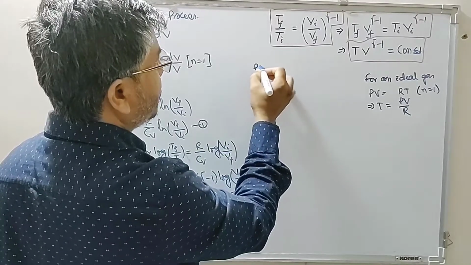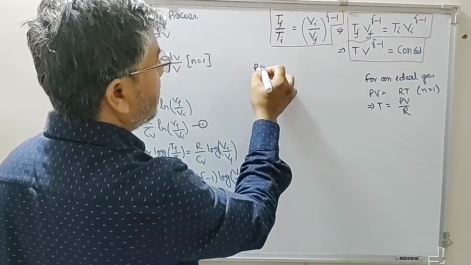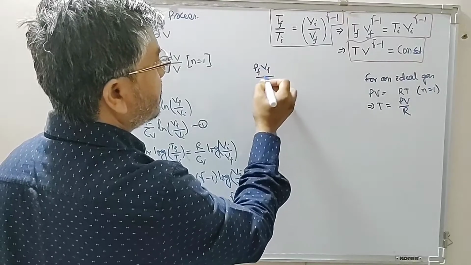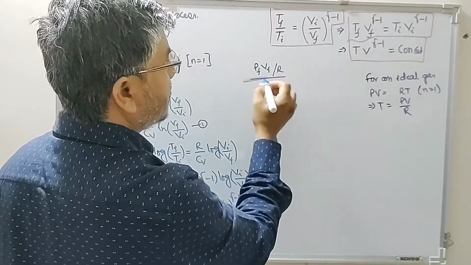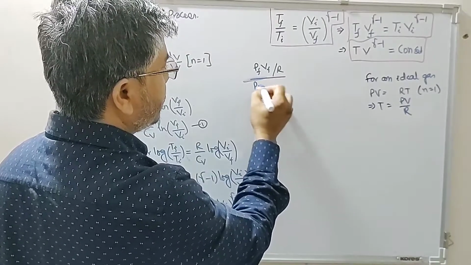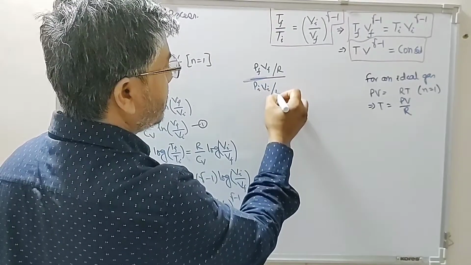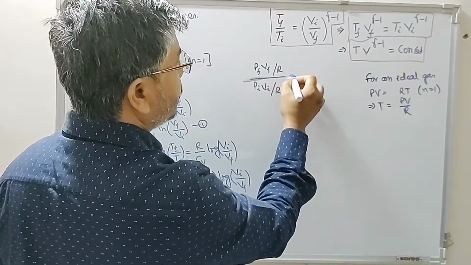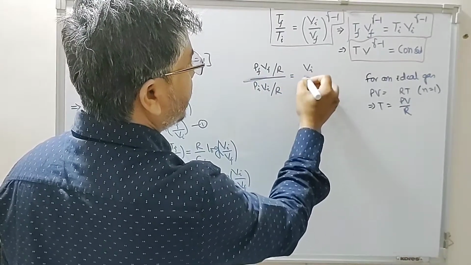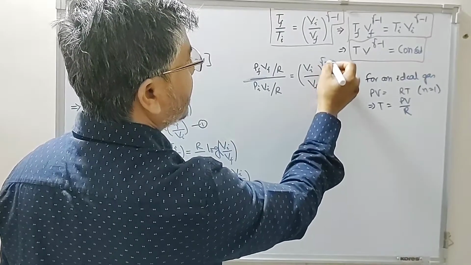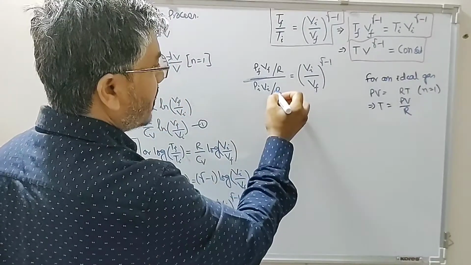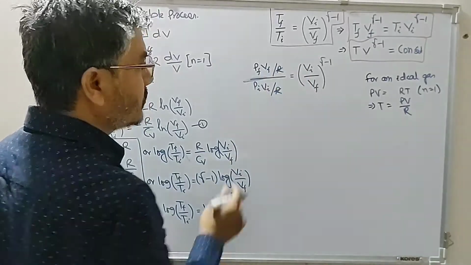Temperature is Pf Vf divided by R, divided by Pi Vi divided by R, which is equal to Vi divided by Vf raised to the power gamma minus 1. So the R will cancel out.